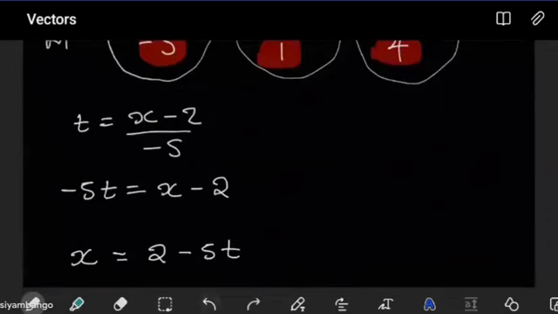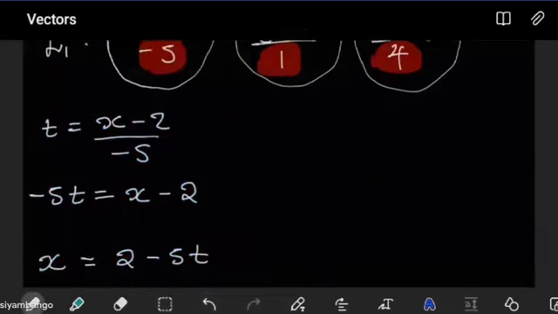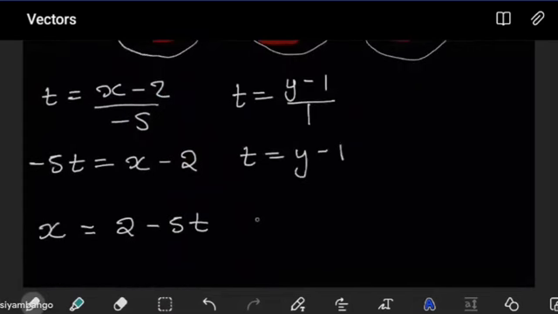We now just have to do the same thing for the other points as well. So see what I did? I equated t to this, or I equate t to that over 1. I cross multiply so that I get 1t equals y minus 1. I make y the subject and start with y. y becomes equal to 1, positive 1, then plus t. That becomes the parametric equation for y. I wrote y there, t is t.